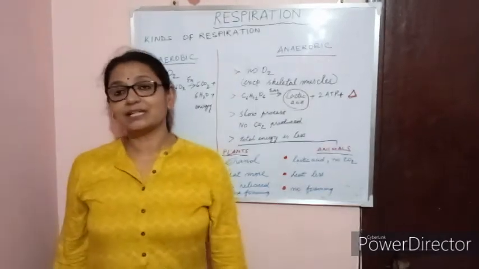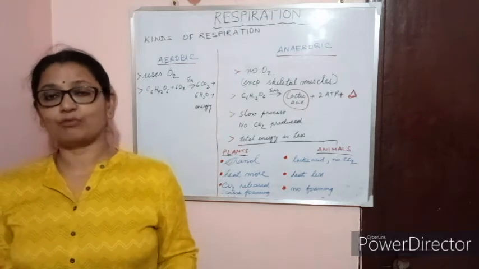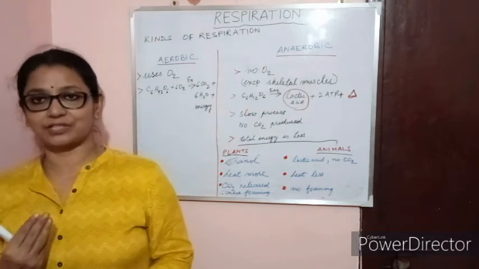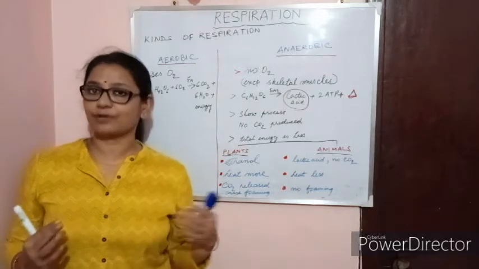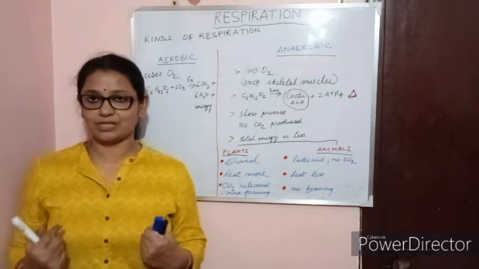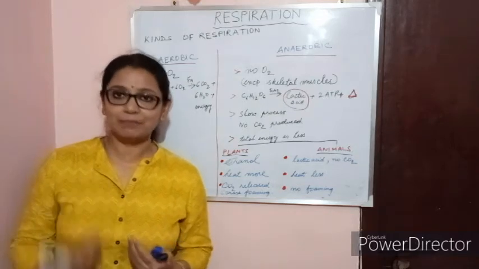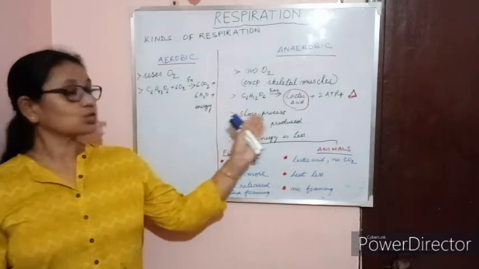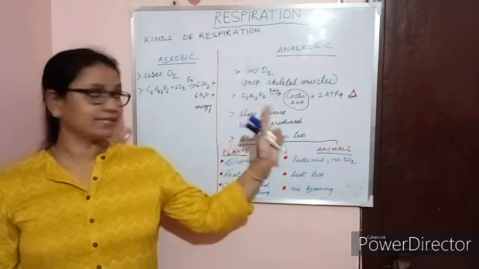Anaerobic respiration is a slow process. In breathlessness or when we are in physical exertion, you will notice that we cannot go on for a very long time, right? We need oxygen, we rest and we get oxygen. We take something if required like water to get some energy because it is a slow process and no carbon dioxide is formed in this reaction.